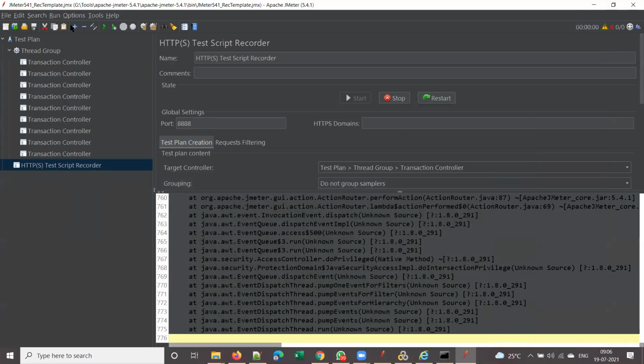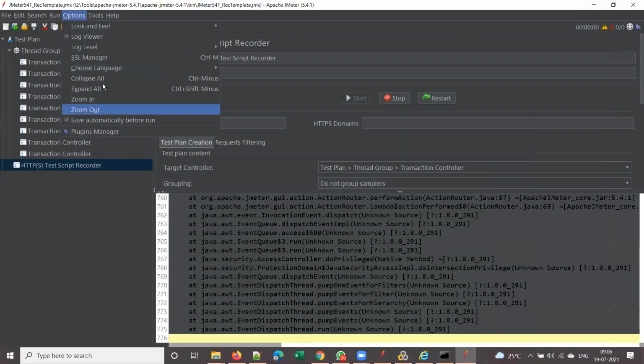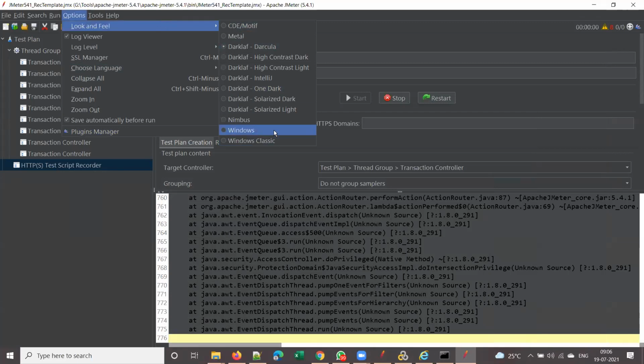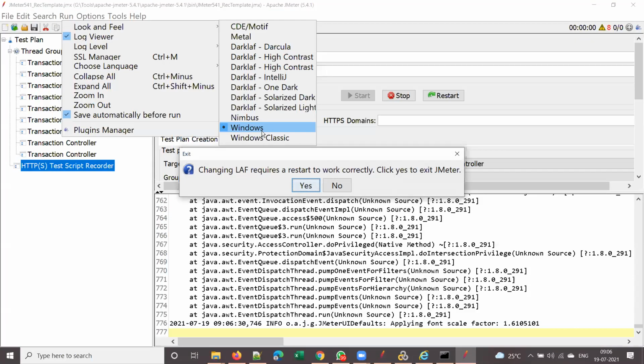Now let me change the theme. Which one shall we go with, Windows, or shall we continue with this dark theme? Windows. So changing. Observe here, read this: changing LAF requires a restart to work correctly. Click yes to exit JMeter. If you click yes, it will restart JMeter. Before restarting, let me explain what this LAF is.